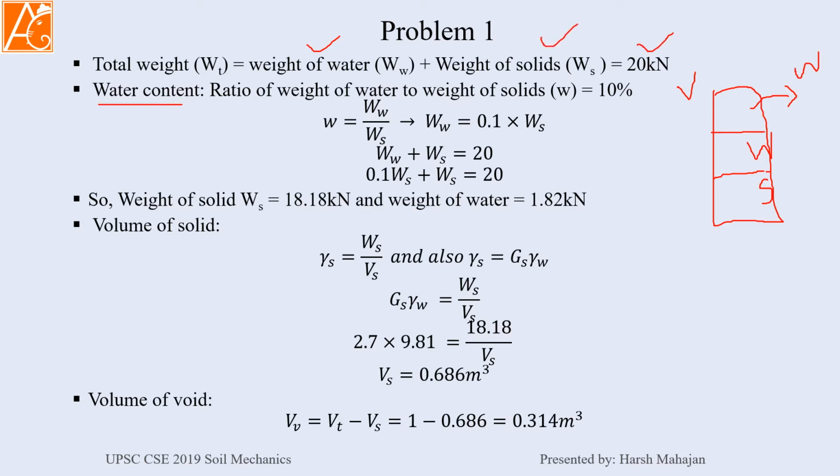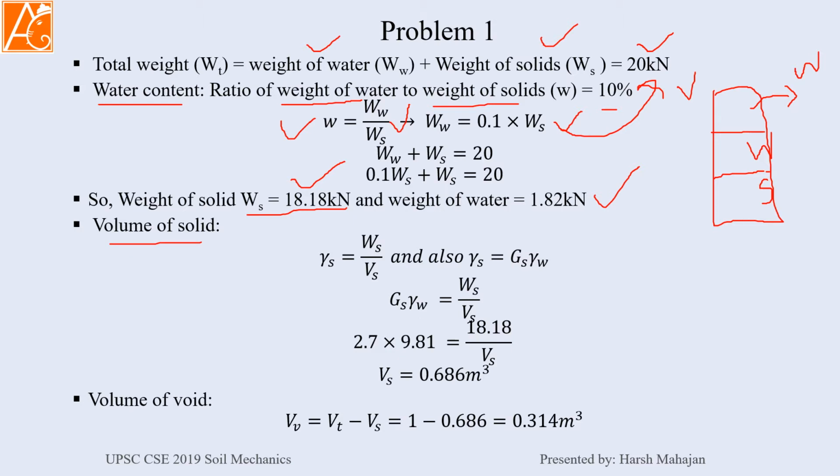Now what is the definition of water content? It is the ratio of weight of water to weight of solid, which is 10%. So I am going to write the same equation: w is equal to weight of water divided by weight of solid, which means the weight of water is 0.1 of the weight of solid. Now inputting in this equation, I get weight of solid equal to 18.18 kilonewton. You can check the calculations. It is very easy: 20 divided by 1.1, so 18.18 kilonewton is the weight of solid, and the remaining will be the weight of water.